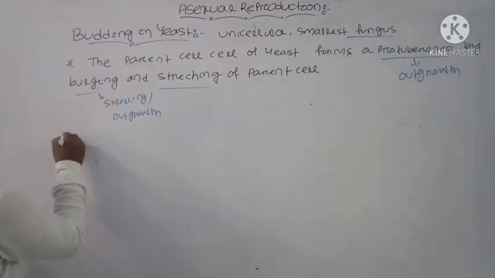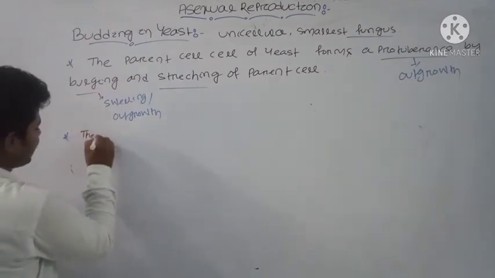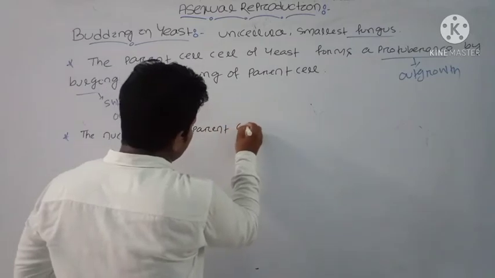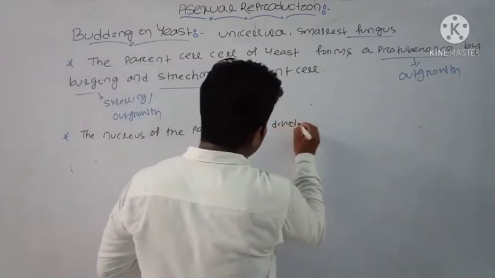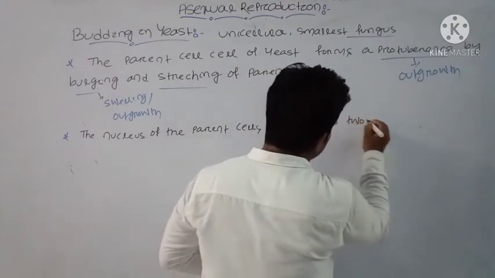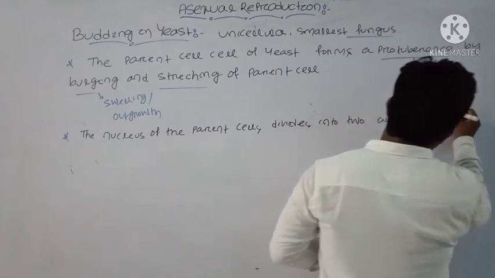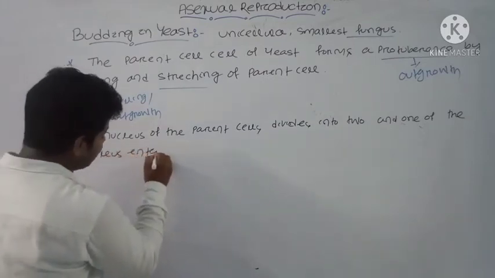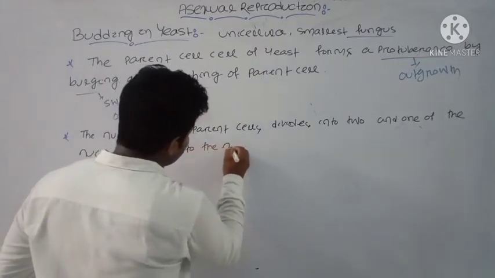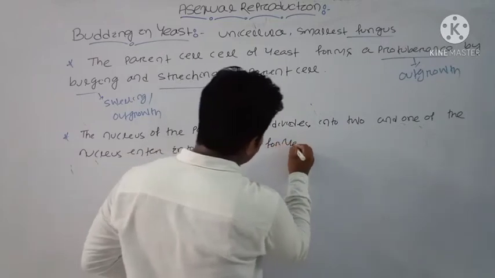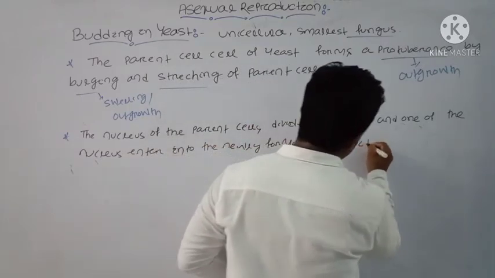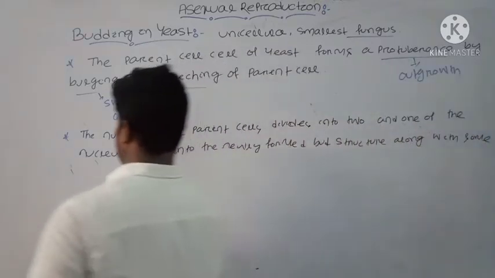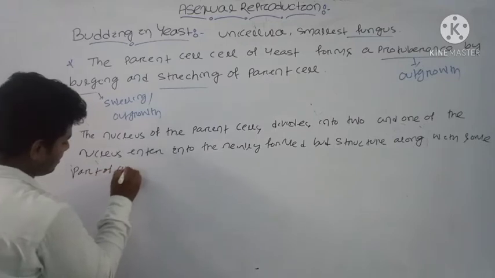And next, the nucleus of the parent cell divides into two, and one of the nuclei enters into the newly formed bud structure along with some part of cytoplasm.